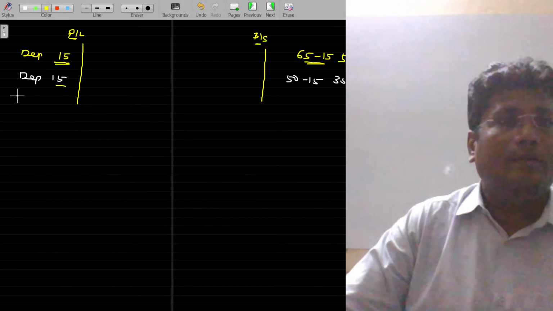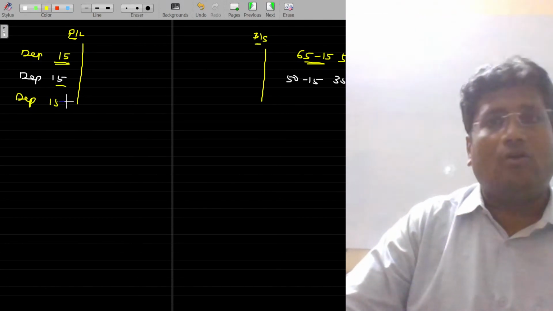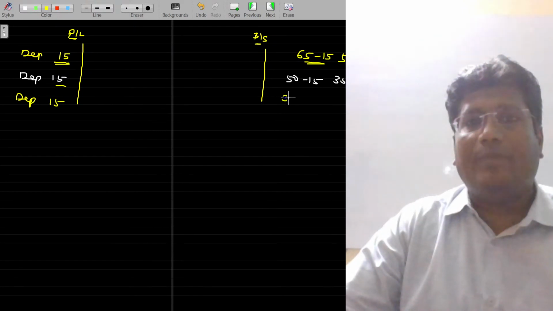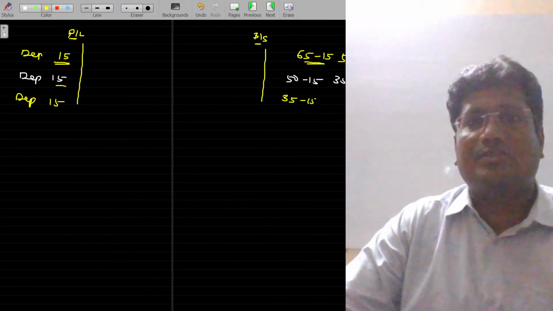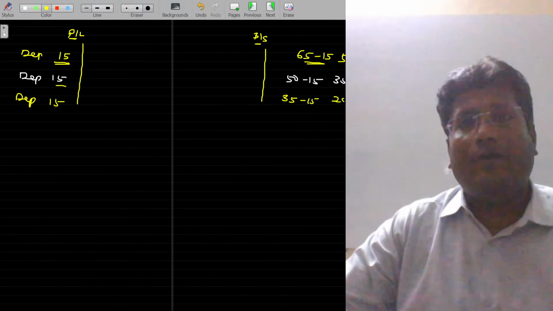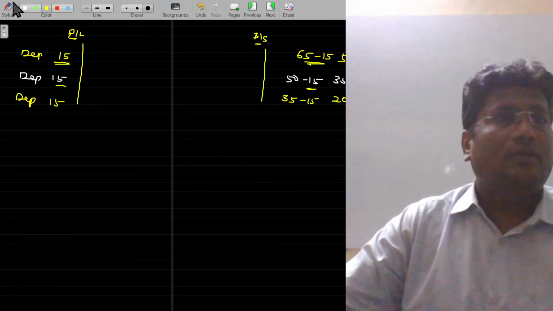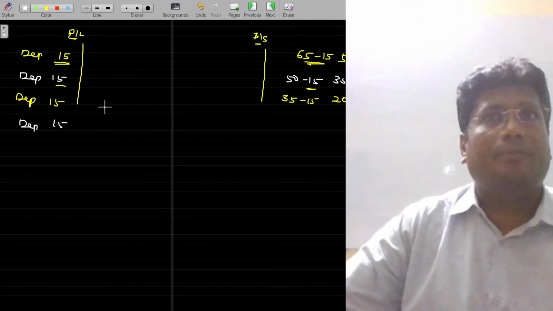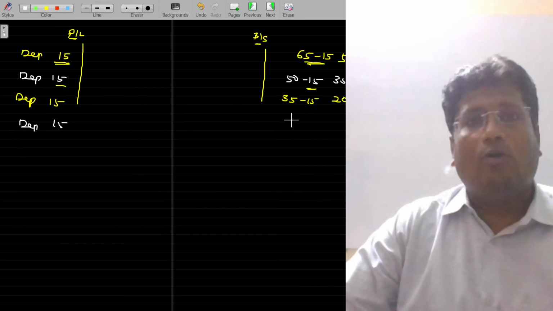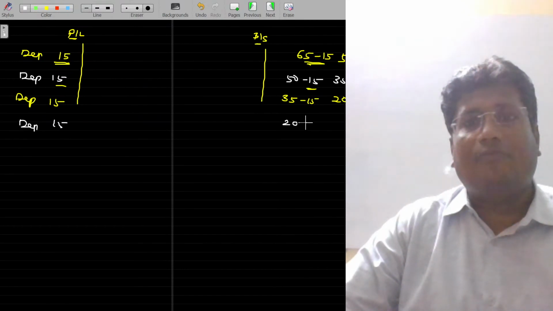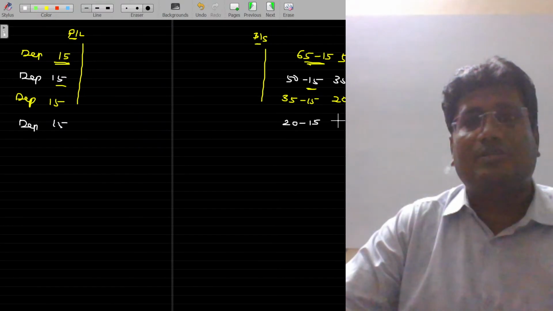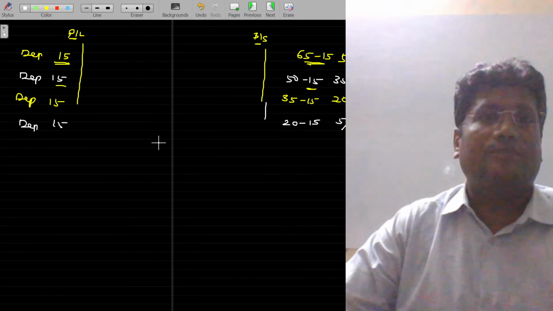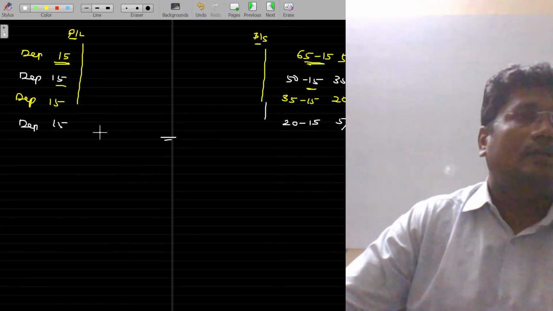In the third year, depreciation 15 is debited in the P&L account. The opening value of the asset item in the balance sheet being 35, and the depreciation for the third year 15 is subtracted from here and 20 will be the closing value. In the fourth year, the depreciation being 15 and the opening value of the asset in the balance sheet being 20, from there 15, the last year depreciation, is subtracted, it becomes 5 and finally it is also sold. So that will not exist.